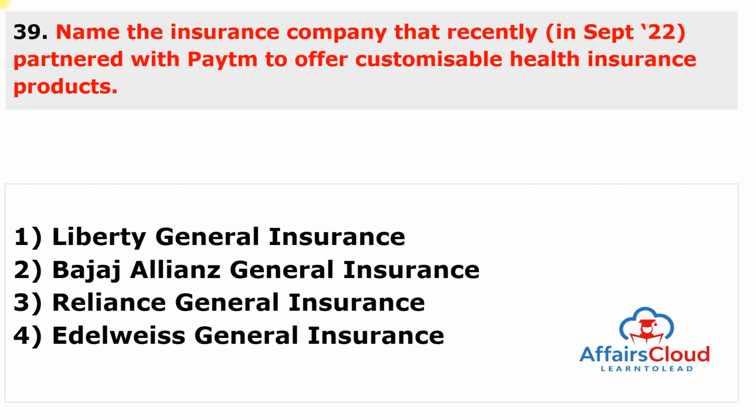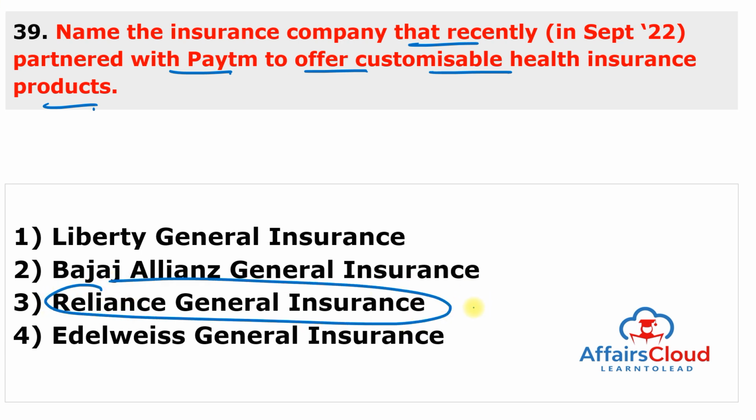Moving to the next question. Name the insurance company that recently partnered with Paytm to offer a customizable health insurance product. This insurance company partnered with Paytm so that they can provide a customizable health insurance product, and this company is Reliance General Insurance. Earlier they tied up with Policy Bazaar so that they can sell insurance on policybazaar.com. Answer of this question is 3.